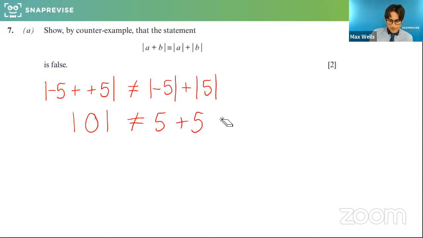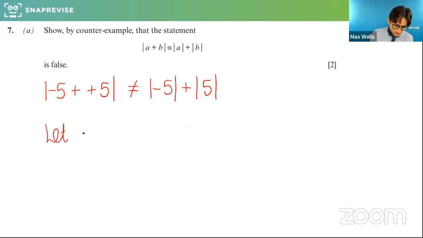So basically, in general, what we can say is if we let A equal -B, if we let them be the opposite signs of each other, when you add them up, they're going to cancel to 0 on the left-hand bit. But when you modulus them separately, you're going to get double the first thing. You're going to get 2A.